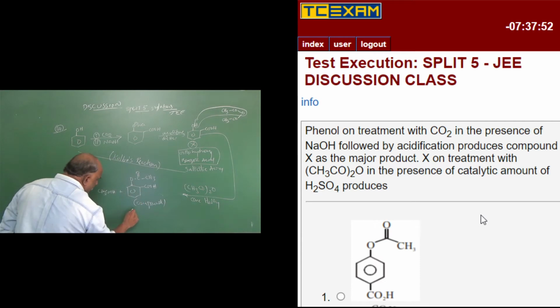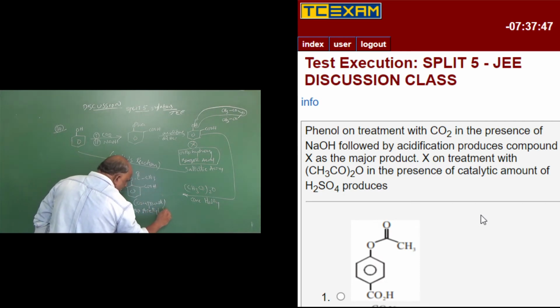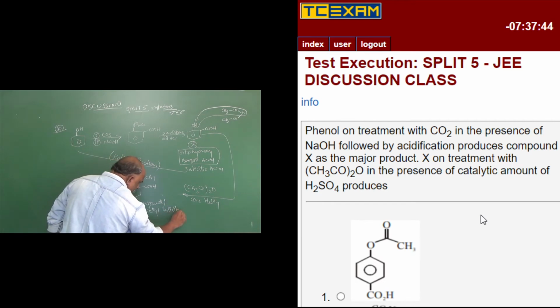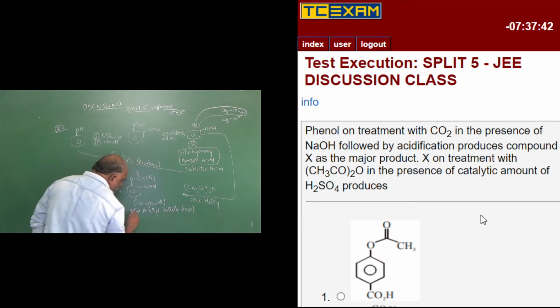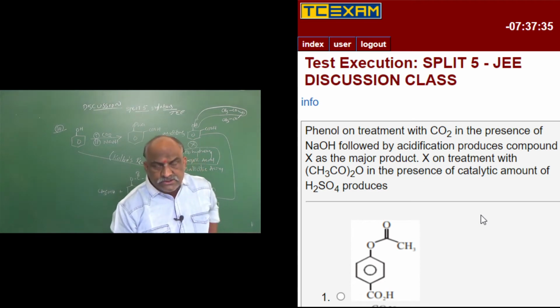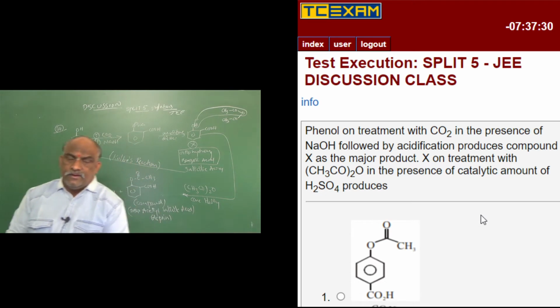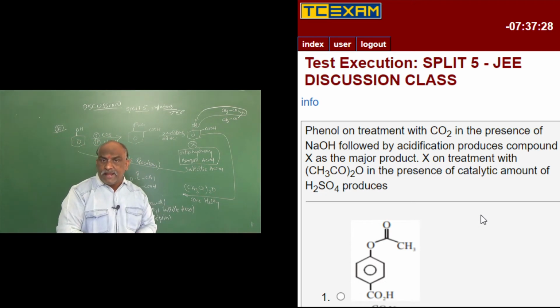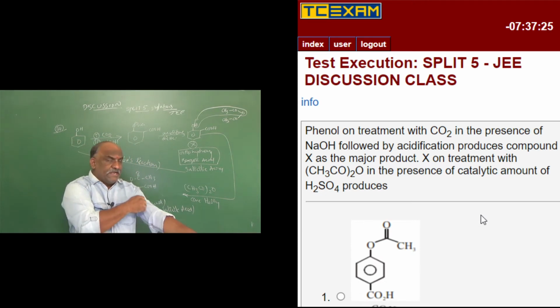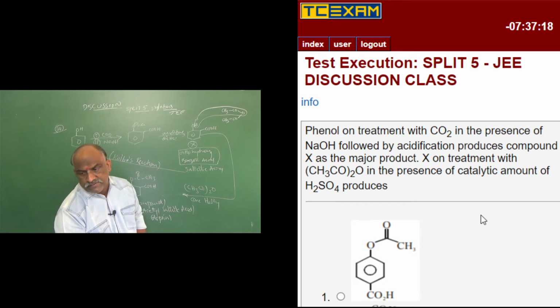This compound is called orthoacetyl salicylic acid. This orthoacetyl salicylic acid is also called aspirin. So this is a process for the preparation of medicines, drugs, aspirin and paracetamol, which are used as antipyretics and analgesics, which can be used to remove body pains and reduce body temperature. So here, go through this one, my dear students.